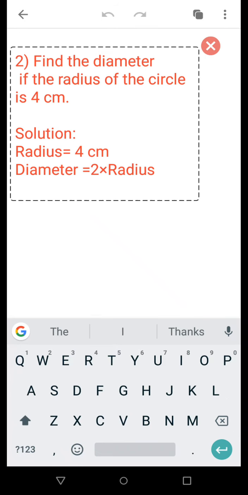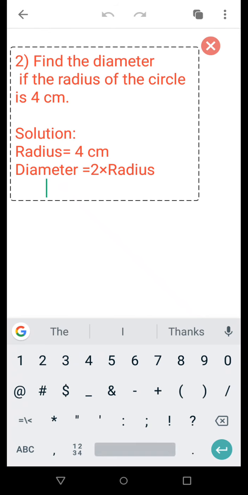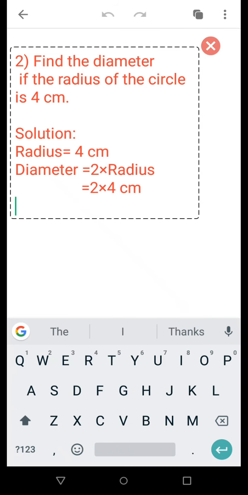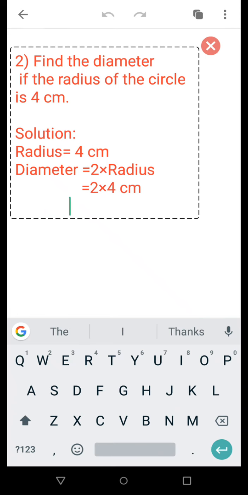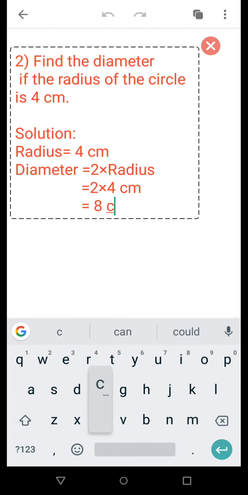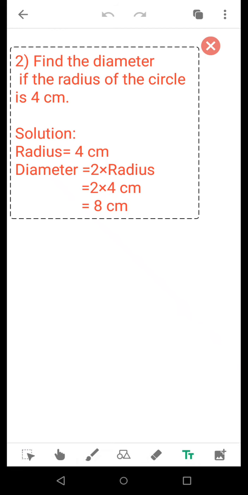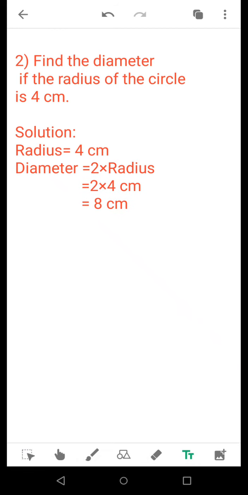So you will be getting 2 into 4 centimeter, equal to 8 centimeter. So in this manner you will be calculating the diameter if radius is given.